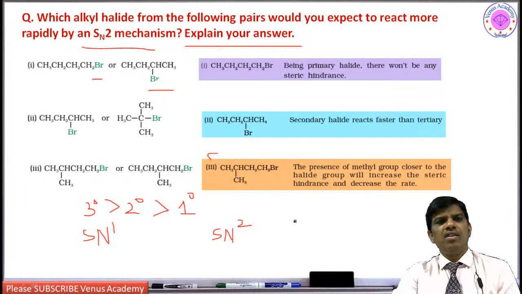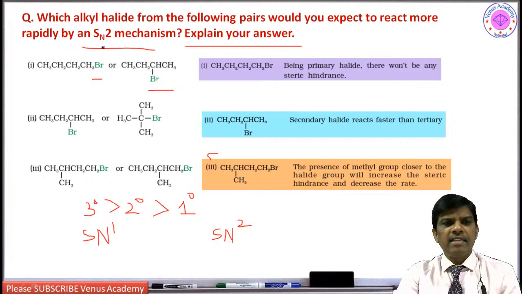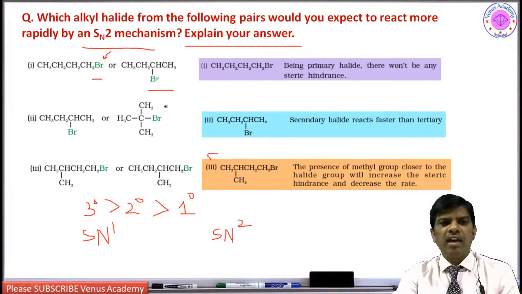Yes students, so what is the question? They are asking SN2. So explain, which you expect to react more rapidly by SN2. So the primary alkyl halide is going to react faster, and here this is not at all undergoing SN2, it undergoes SN1, right?